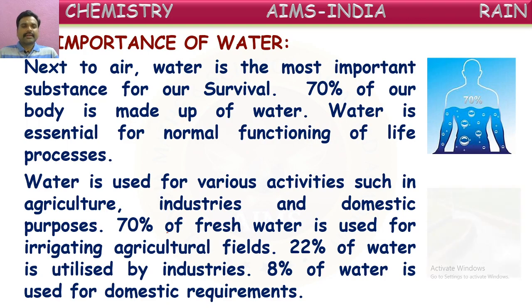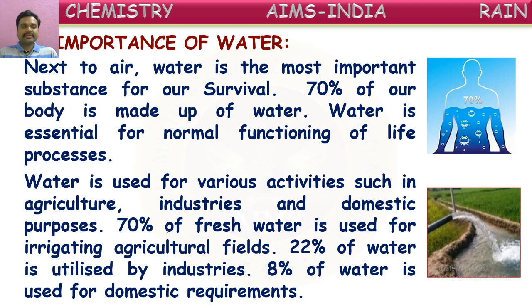Out of all this water, around 70% of fresh water is used for irrigating agricultural fields. Most of the fresh water is used in the agricultural field for growing crops to get food. Around 22% of our water is used in industries for the manufacturing of so many things. Only 8% of water is used for domestic requirements.